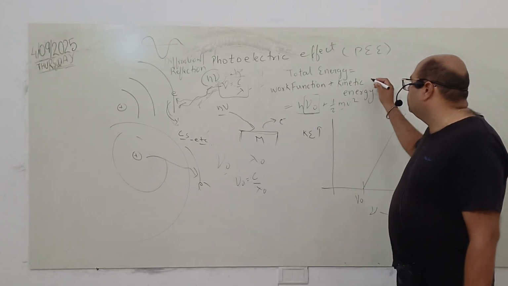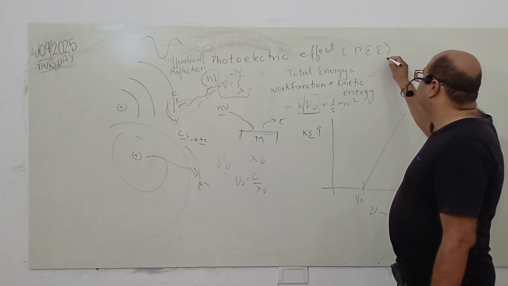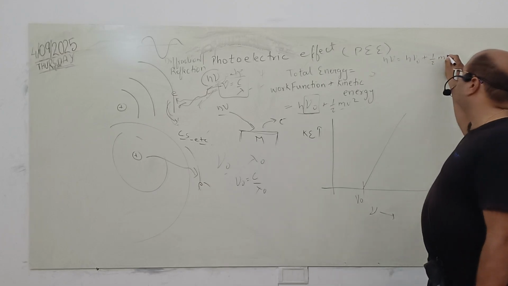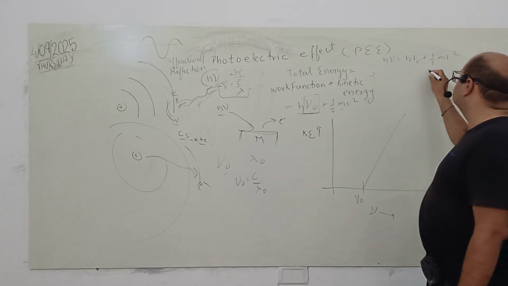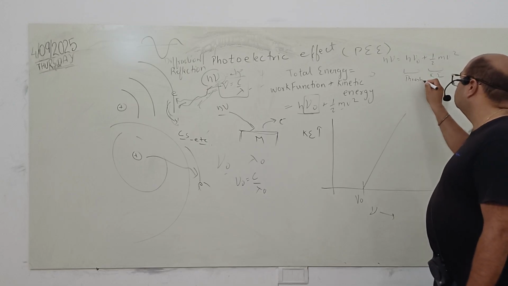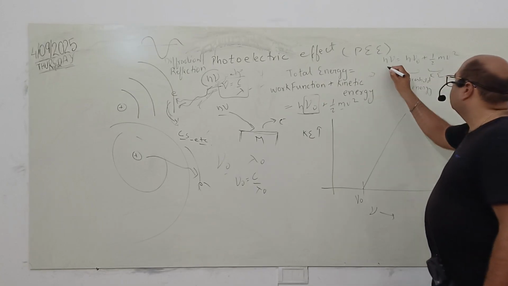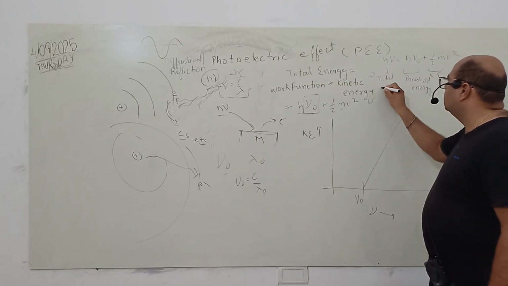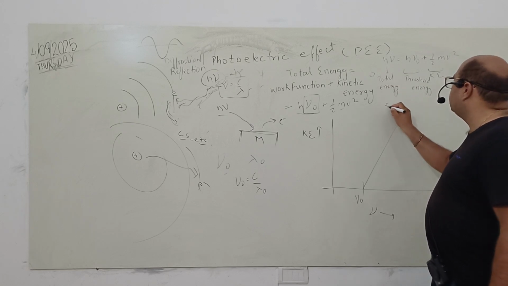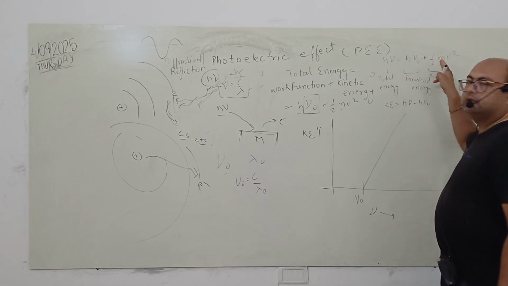Now in this formula, if you want to calculate the kinetic energy, this is the original equation. This is kinetic energy, this is threshold energy, this is total energy. So we can say kinetic energy is equal to h nu minus h nu0. We have taken kinetic energy on this side only.